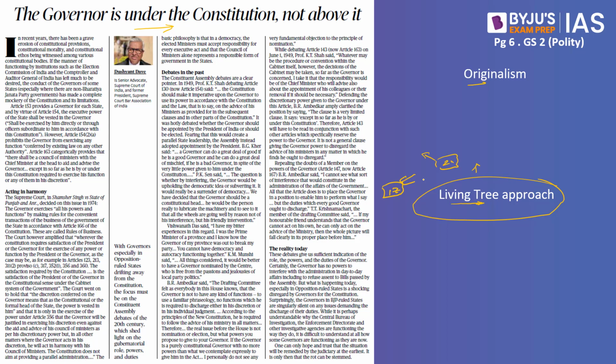So the original intent, or originalism, speaks about Article 17 in terms of caste, but when it comes to the living tree approach, it speaks in reference to the LGBT community. If the LGBT community is not seen as equal to other human beings, there is untouchability, because they are not able to live with their freedom.